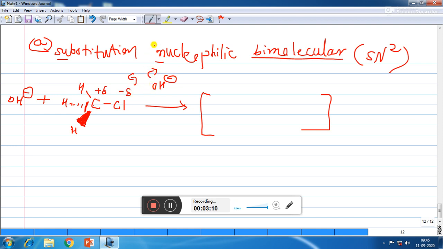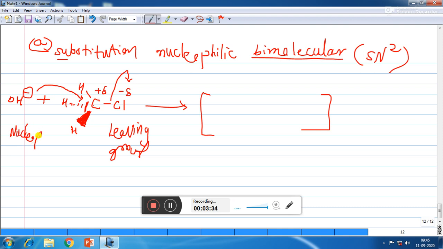So that's why OH minus ion cannot attack the carbon from the side of chlorine. So in case of SN2, OH minus ion will attack the carbon from the back side. So here chlorine will take away both the electrons of the CCl bond. So chlorine will become the leaving group and OH minus ion will become the nucleophile.